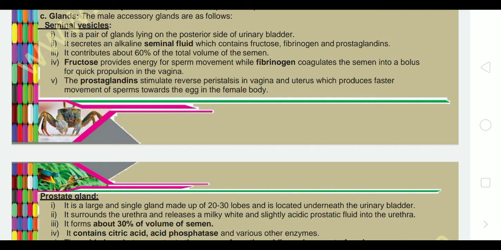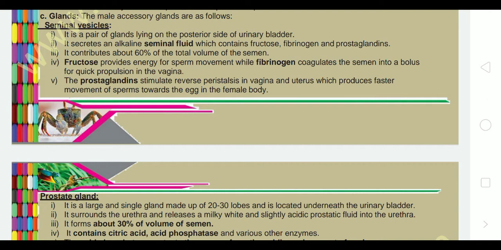It creates an alkaline condition in the semen because semen is released into the vagina, which is acidic in nature, so it must be neutralized, creating a favorable condition for the sperms to swim inside the vagina.